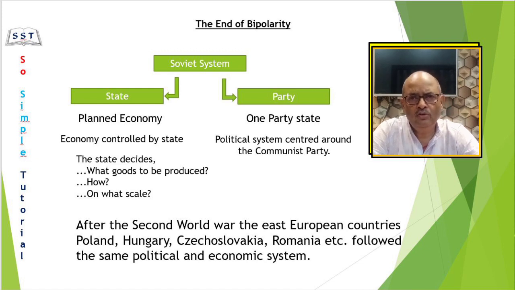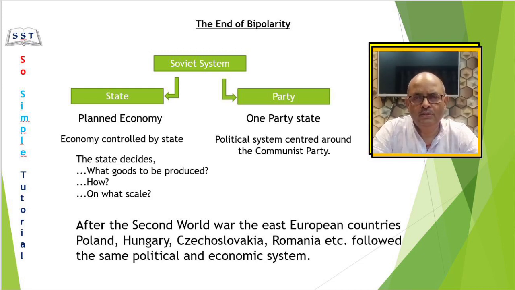Basically, they did not want any ideology that is different from communism to come up in the country. On the other hand, the economy was planned and controlled by the state. After the Second World War, the East European states like Poland, Hungary, Romania, Czechoslovakia, East Germany, who came under the control of Soviet Union, also followed the same political and economic system as that of the USSR.